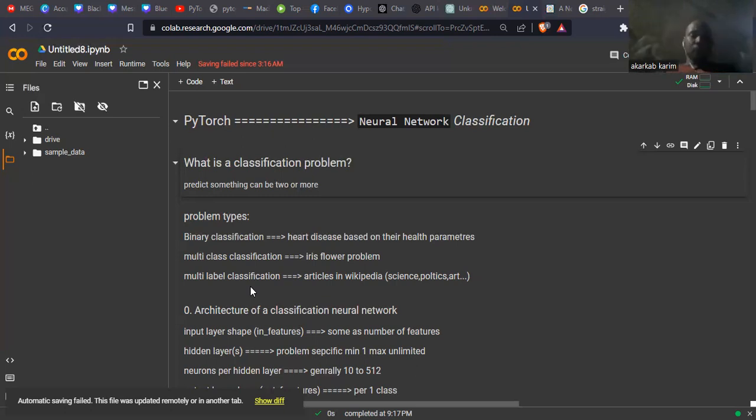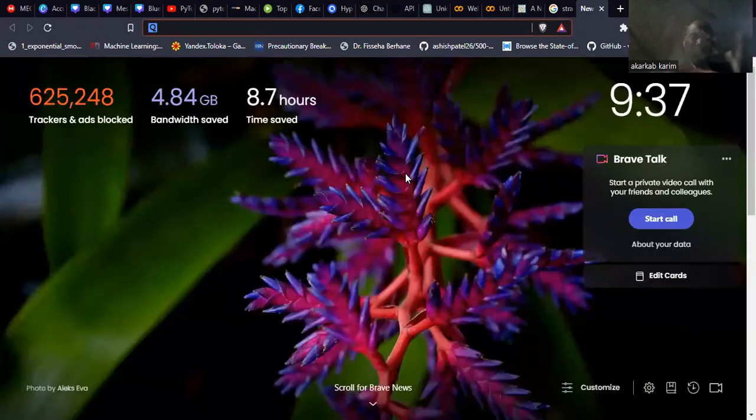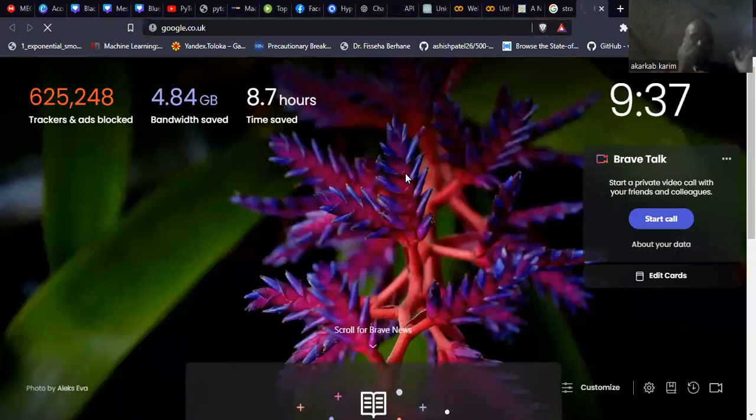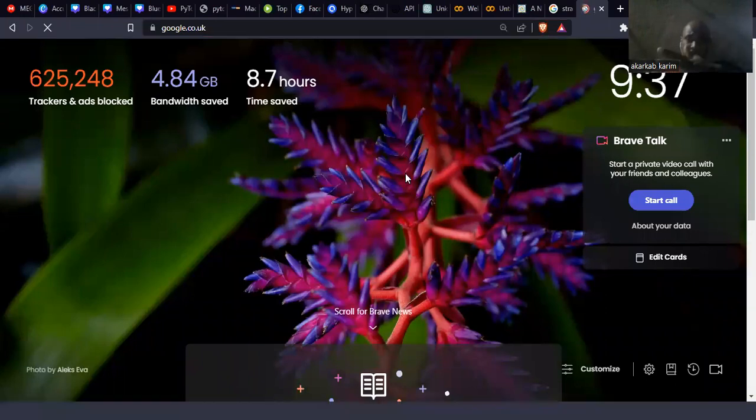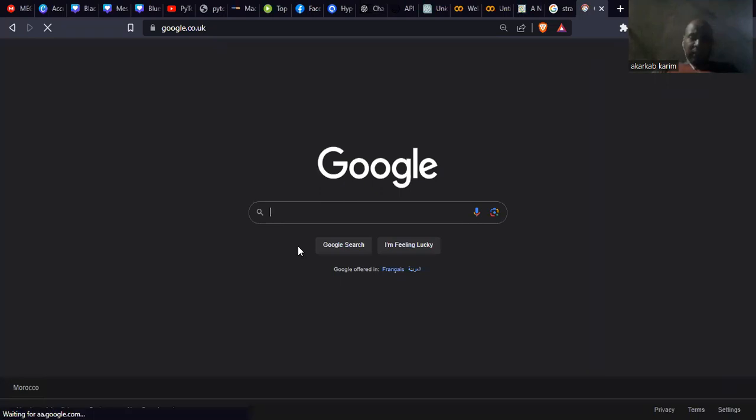Okay, well, for the architecture of a classification network, the first thing we have is the input layer shape. I will show you a picture of that. That's very important because in the architecture we have the input. That means the data is coming from some source. It will go through, in our architecture, hidden layers, and so on.